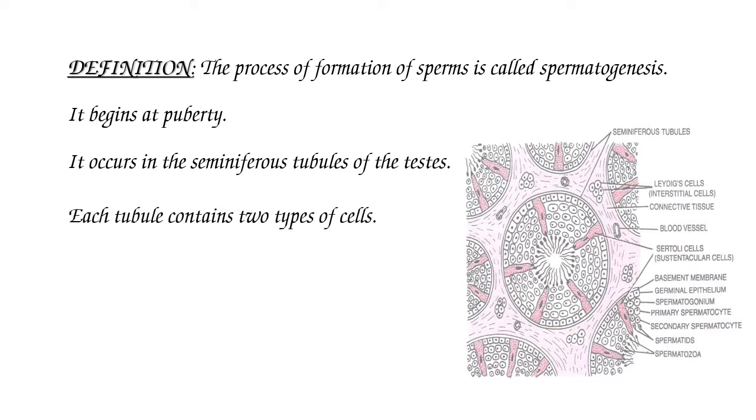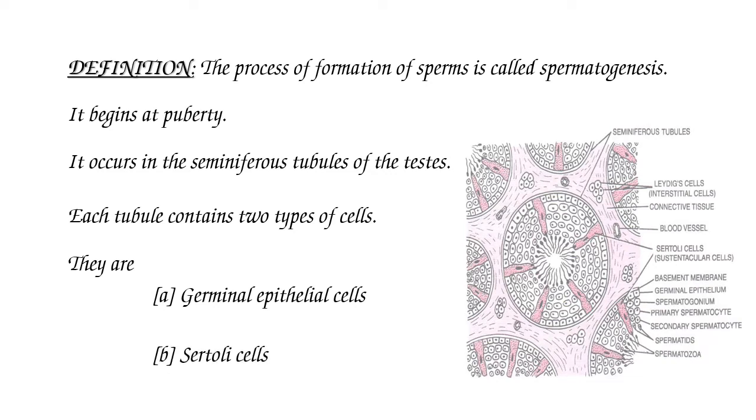Each seminiferous tubule contains two types of cells. They are germinal epithelial cells and Sertoli cells. Now let's see the diagram.